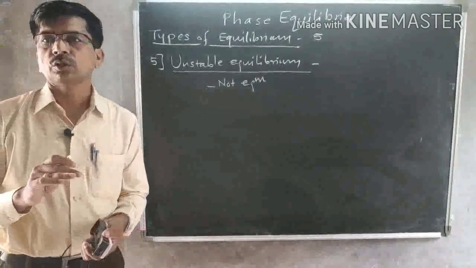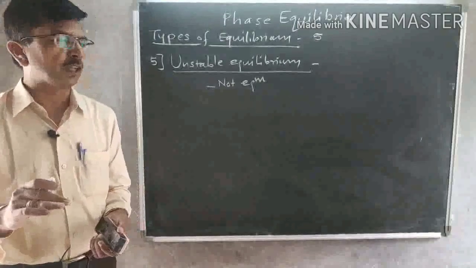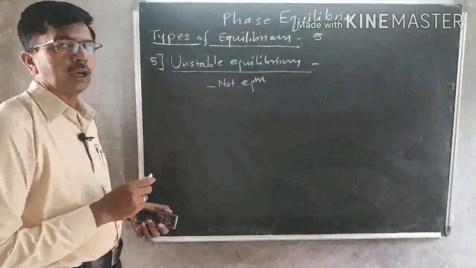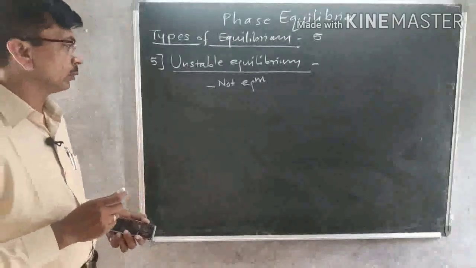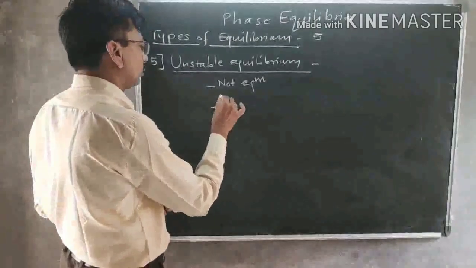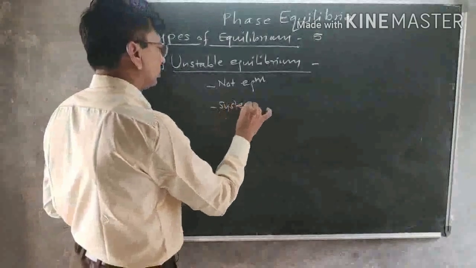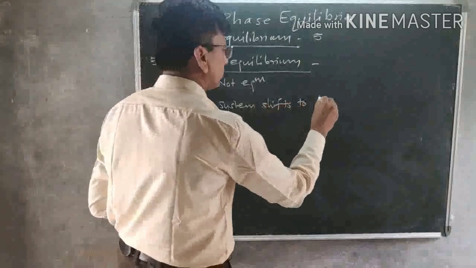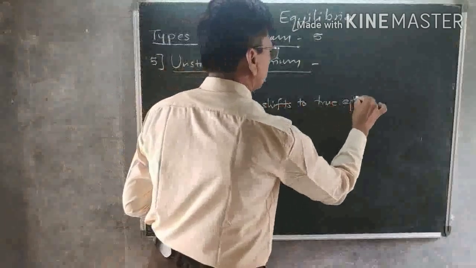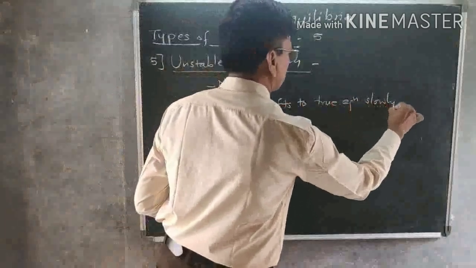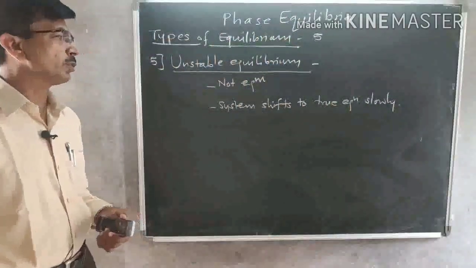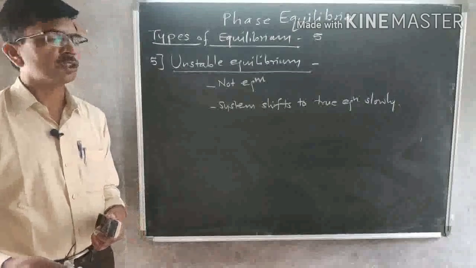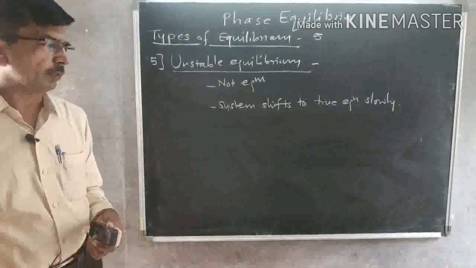The system is shifting towards a true equilibrium very slowly. When the system shifts to true equilibrium very slowly with respect to time, we say that equilibrium is unstable equilibrium.